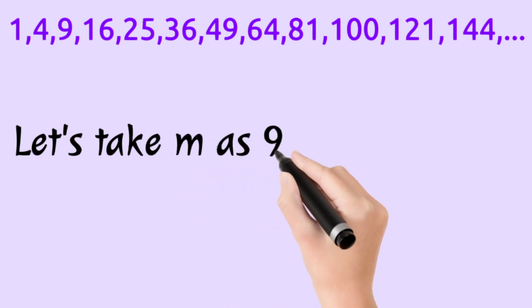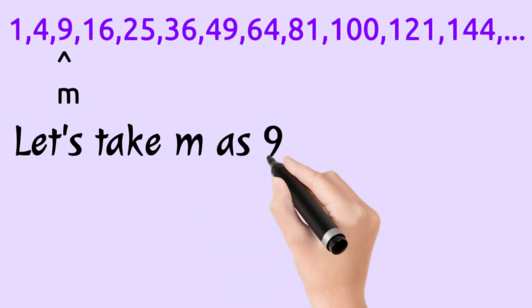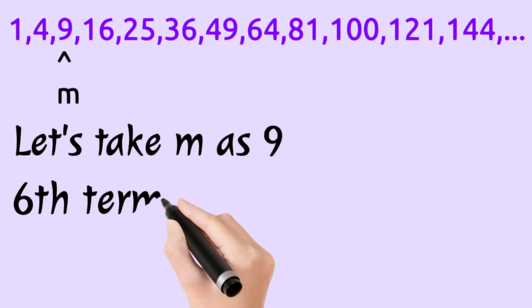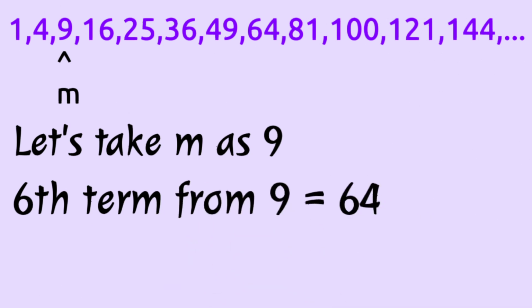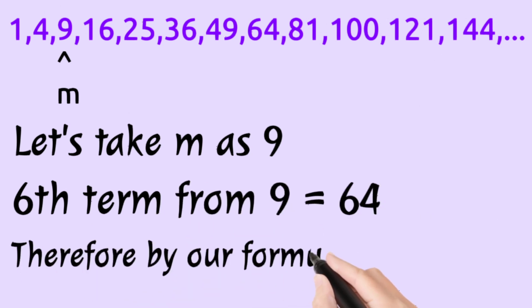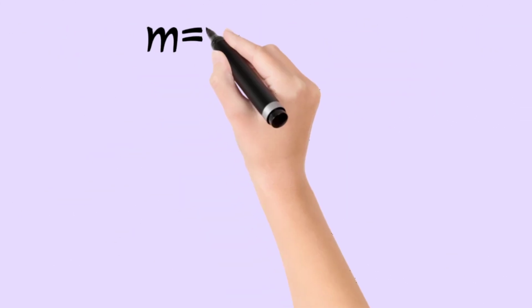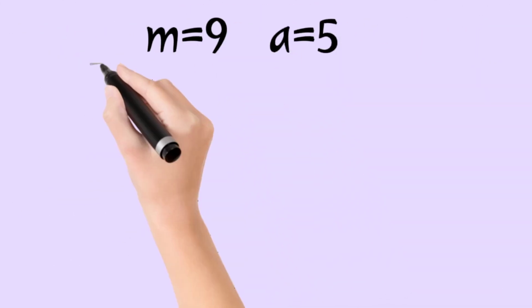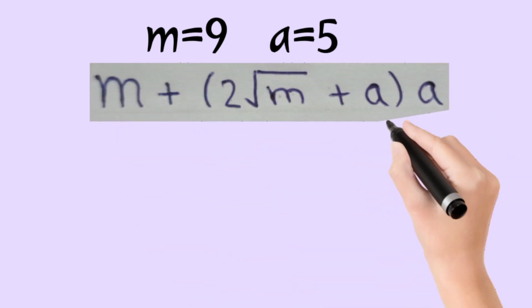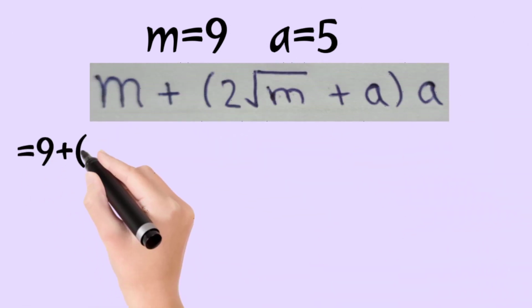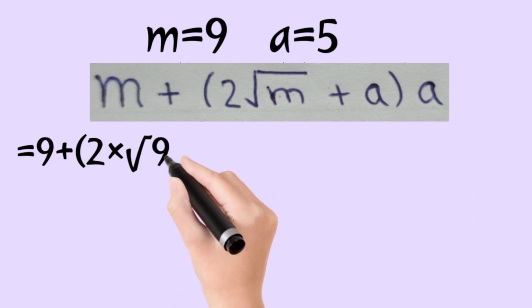Let's take our m as 9 and if you want the sixth term from 9, that is 64. Therefore by our formula a is equal to 6 minus 1, that is 5. Now we got m as 9 and a as 5. Now we have to put these values in this formula. Now I am putting these values in this formula.